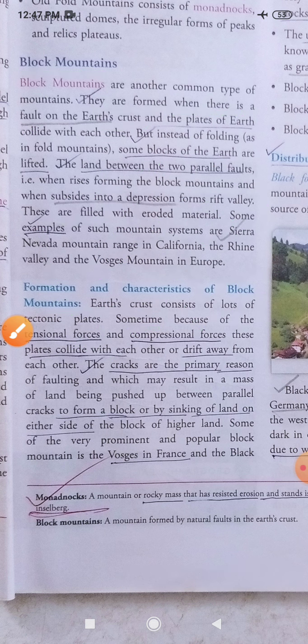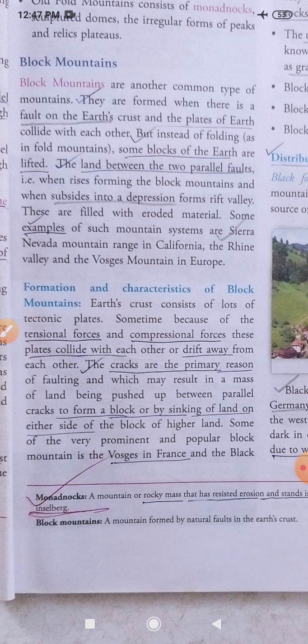So it is not only because of the fault, but because of the folding also. Some hard folding may take place on the hard rocks, and that may crack the surface of the earth.